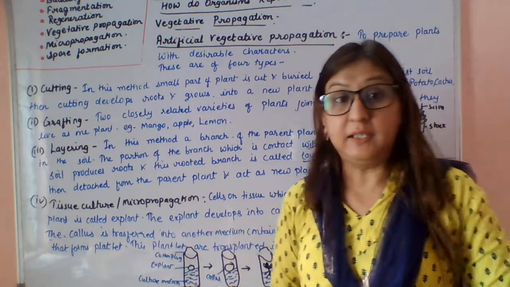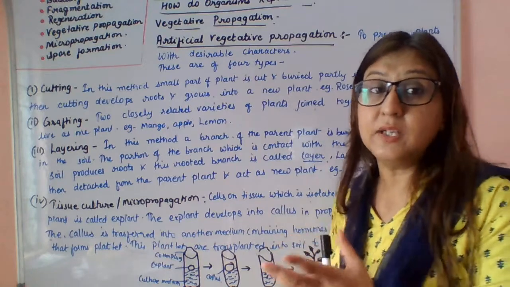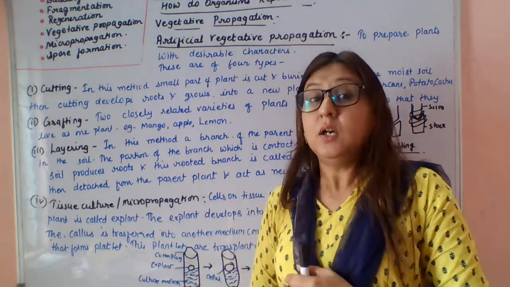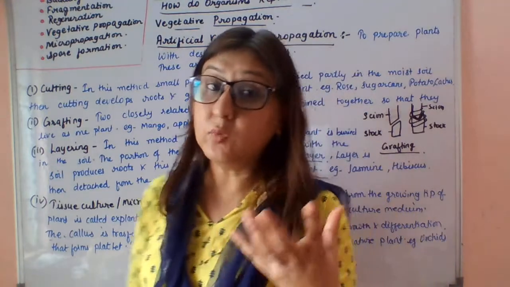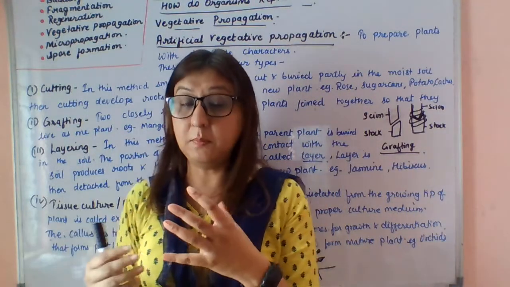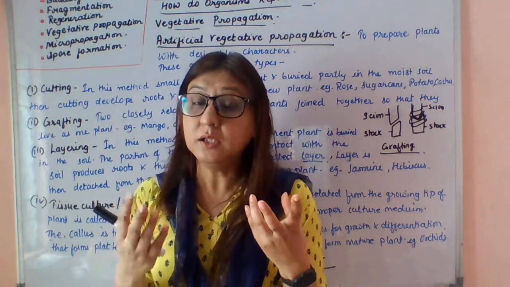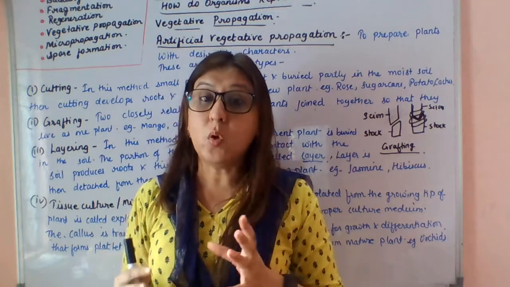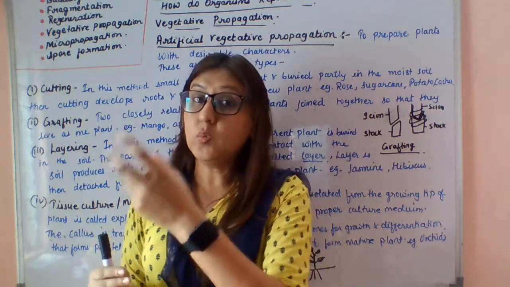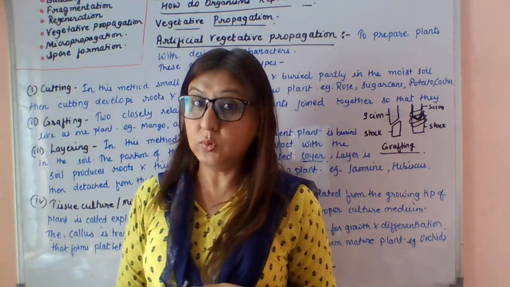Next is grafting. In grafting, you take two closely related varieties of plant. Suppose one plant bears red flowers and another plant of the same variety bears yellow flowers. Now you want both yellow flowers and red flowers in a single plant. So by the process of grafting you can do it.